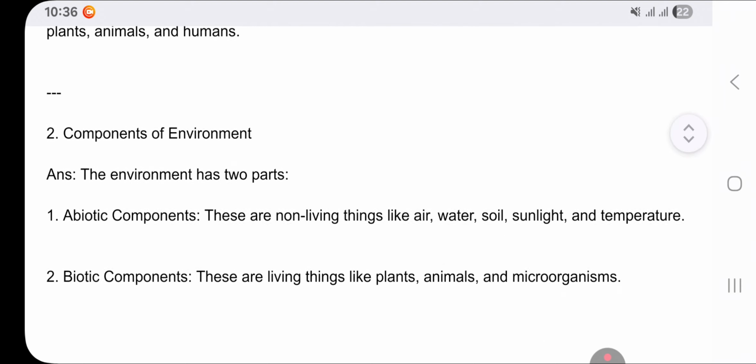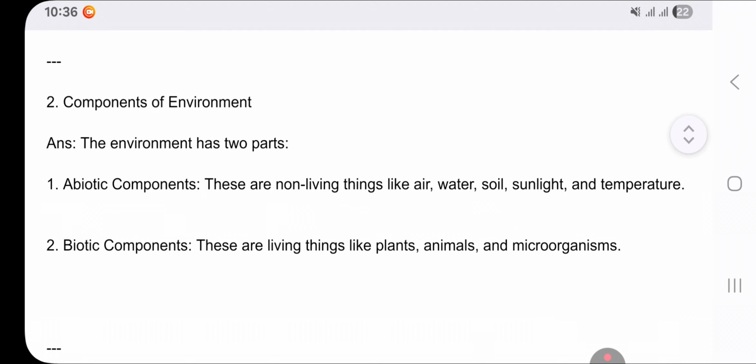The next question is components of environment. So the answer is: the environment has two parts. Abiotic component: these are non-living things like air, water, soil, sunlight, and temperature. Biotic component: these are living things like plants, animals, and microorganisms.